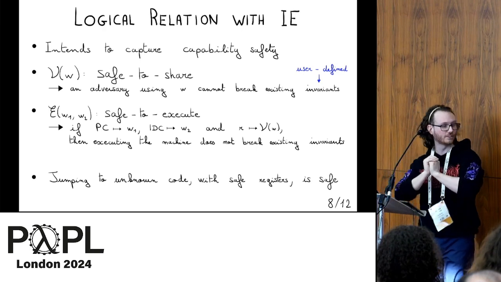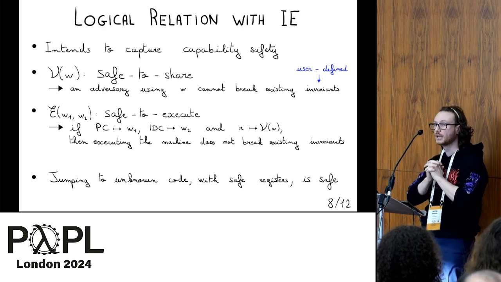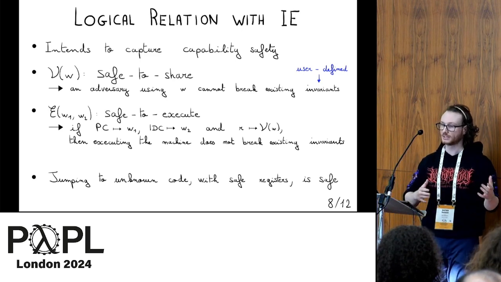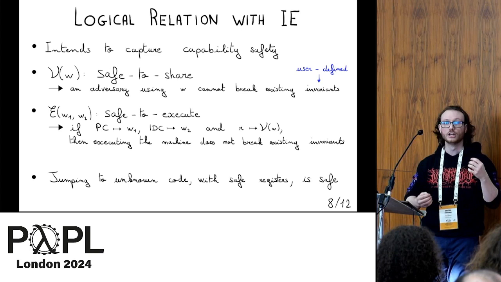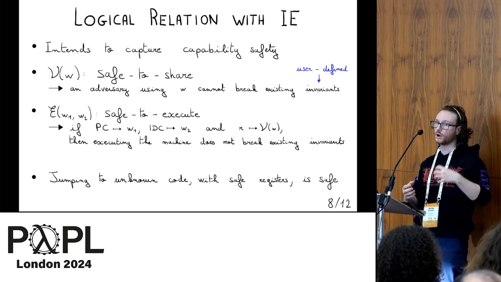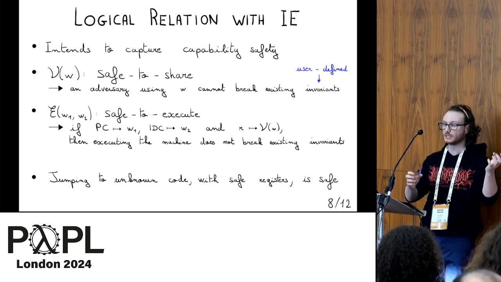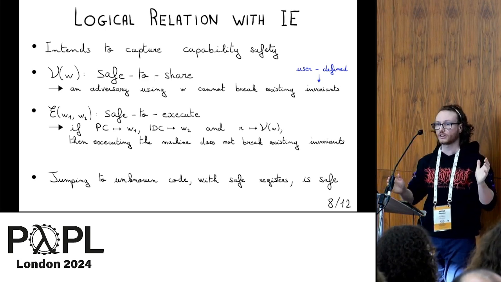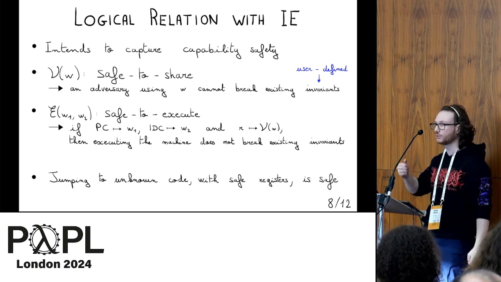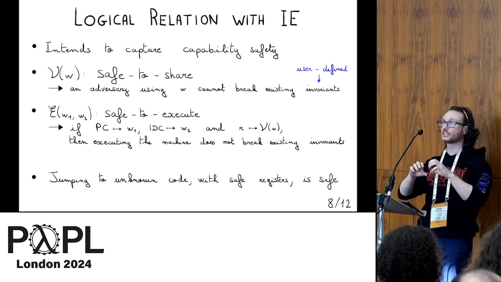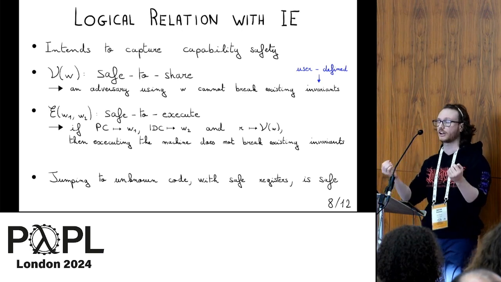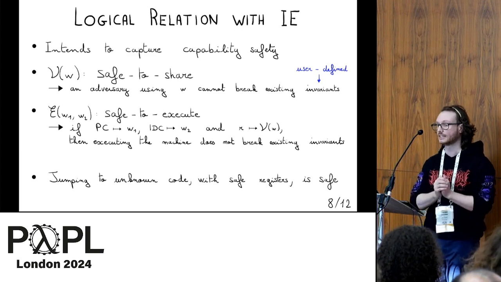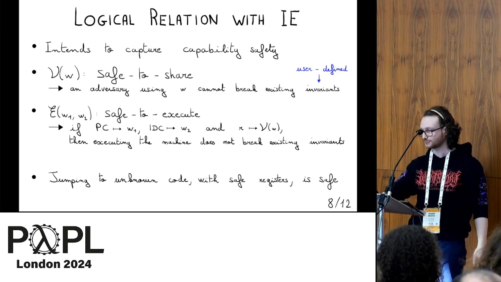I will go a bit fast on this slide because we are a bit short on time, but one of the main novelties of our logical relation compared to Cerise without indirect sentries is that we need to reason about two different words when we do a jump. One will be loaded in the PC, and the other one will be loaded in the IDC. And what we show with our logical relation, the main theorem, is that if we jump to unknown code with the current register file containing only safe values, then it is safe to execute, and it will not break the existing invariant.